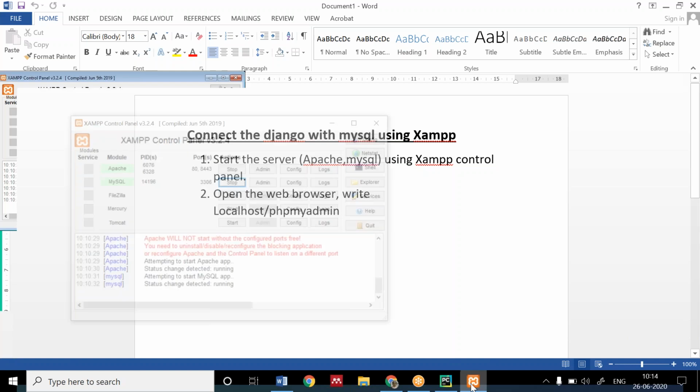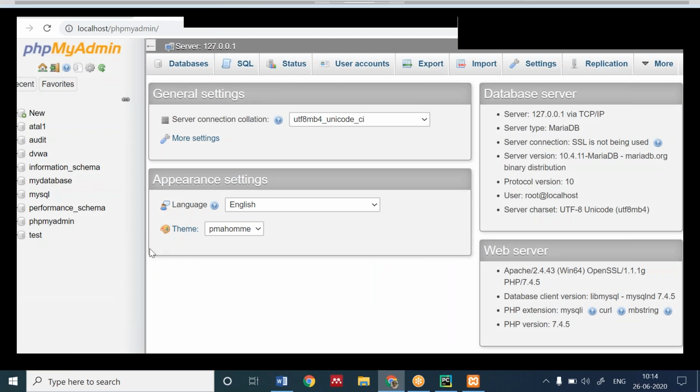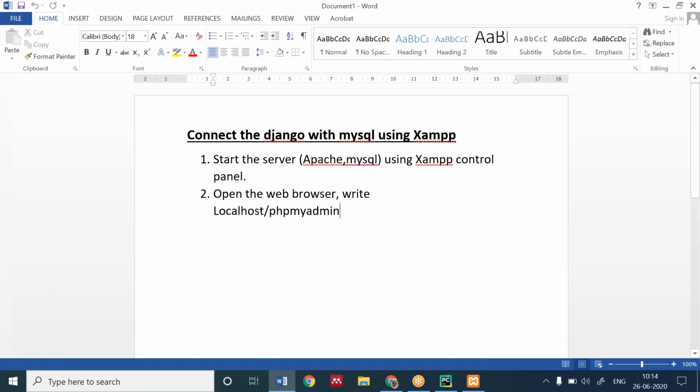Okay, now we will see how to create a table in phpMyAdmin. Okay, if you want to create a database, first we have two things: we have database and we have tables. In tables we have columns. Listen again. We have a big database. In that database, we can have many tables. In a particular table, we have different columns and different rows. Okay, hope you have this knowledge about the database.